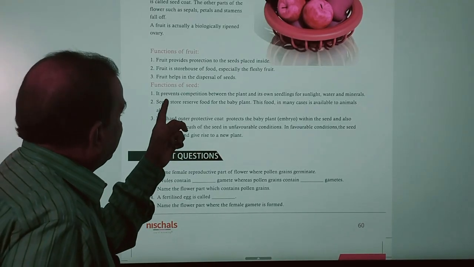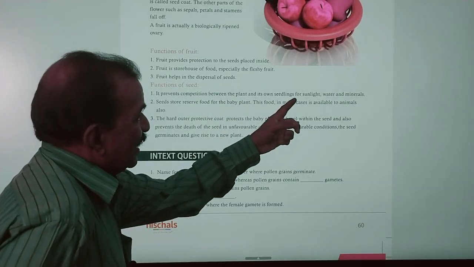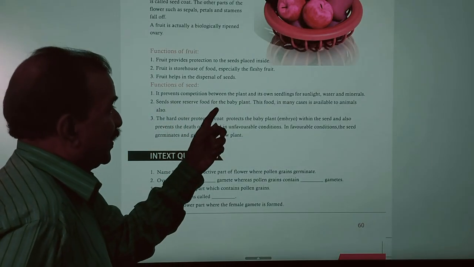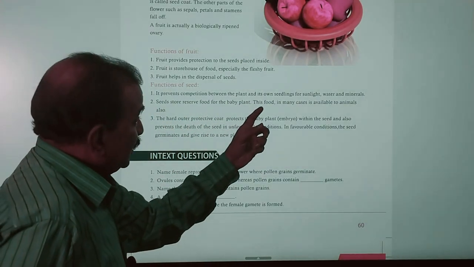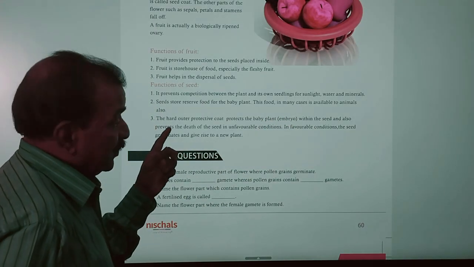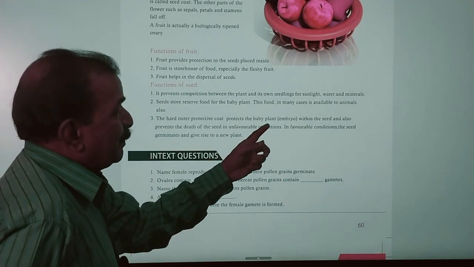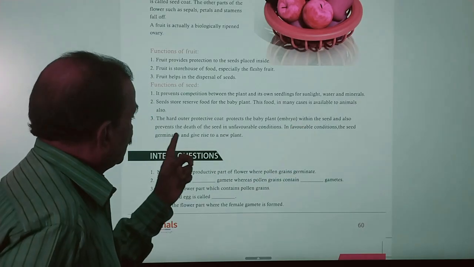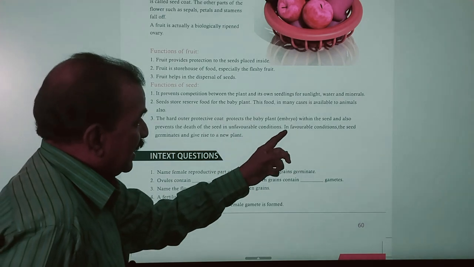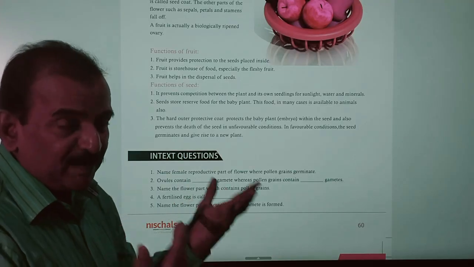Seeds prevent competition between the plant and its own seedling for sunlight, water, and minerals. Seeds store reserve food for the baby plant. In many cases this food is available to animals also. The hard outer coat protects the baby plant, that is the embryo within the seed, and also prevents the death of the seed in unfavorable conditions. In favorable conditions, the seed germinates and gives rise to a new baby plant.